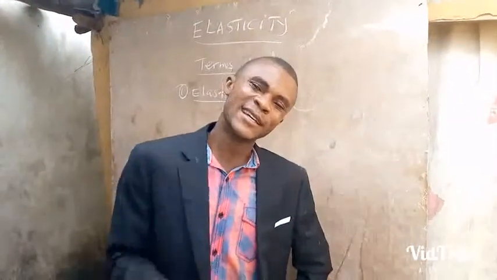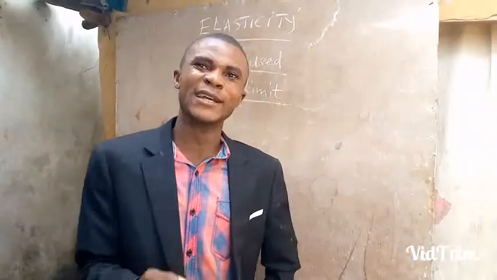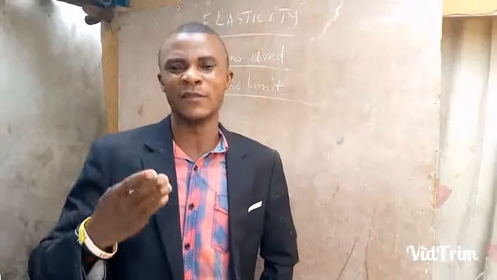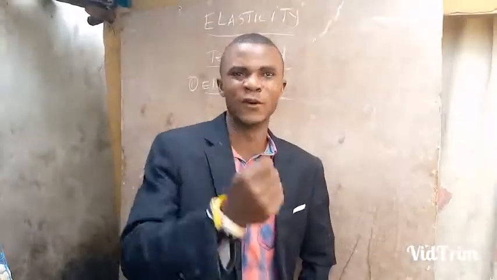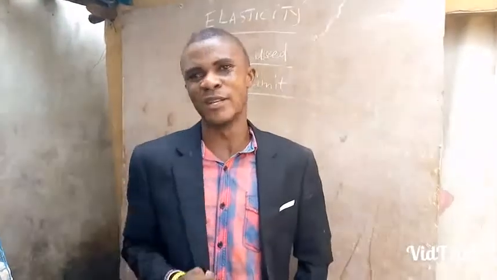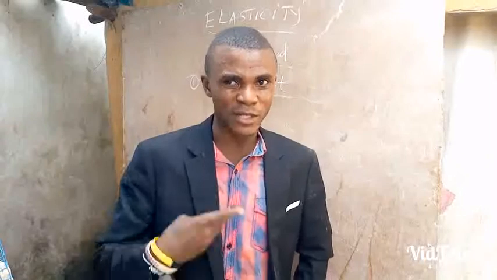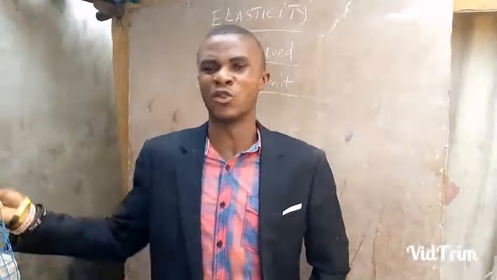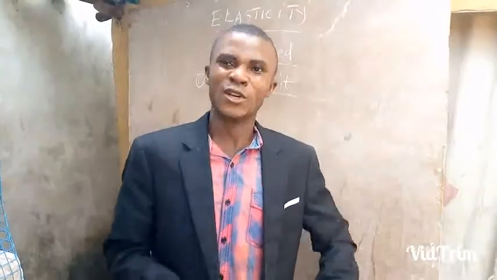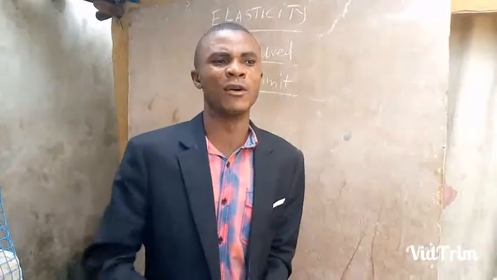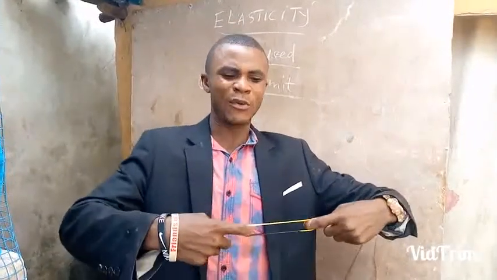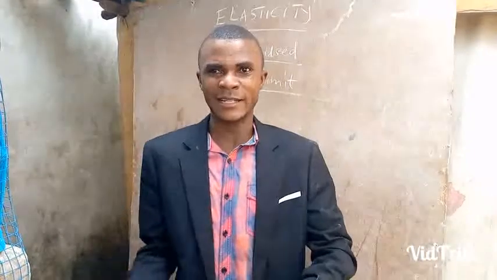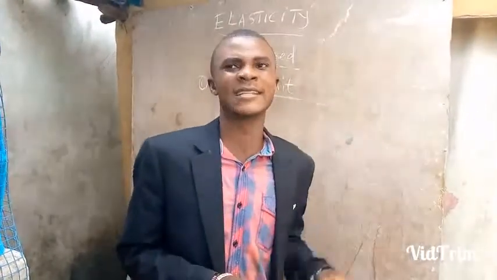What is elastic limit? Elastic limit by definition is a point on the force against extension or stress against extension in which the material will have the ability to return to the original position after the force is removed. You can even put it this way: the maximum force a particular body or material can experience so that it can return to the original position is the elastic limit. So that means the highest point where this material will reach, if I extend this one, then when I remove the force, it goes back to the original position. That highest point is known as the elastic limit.